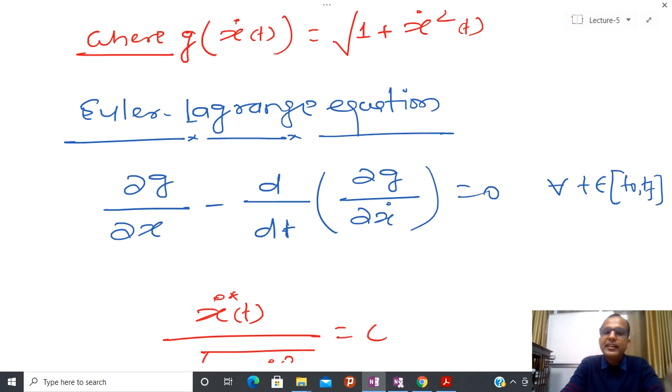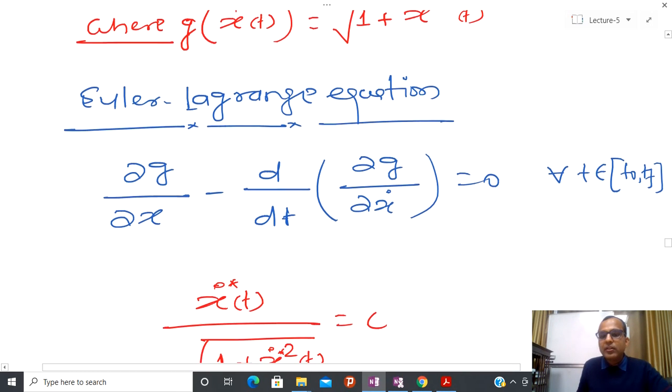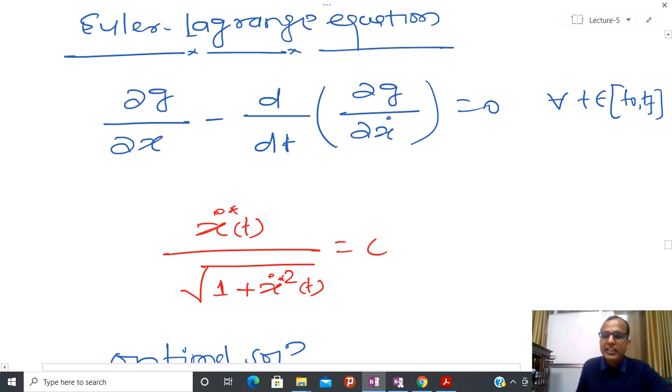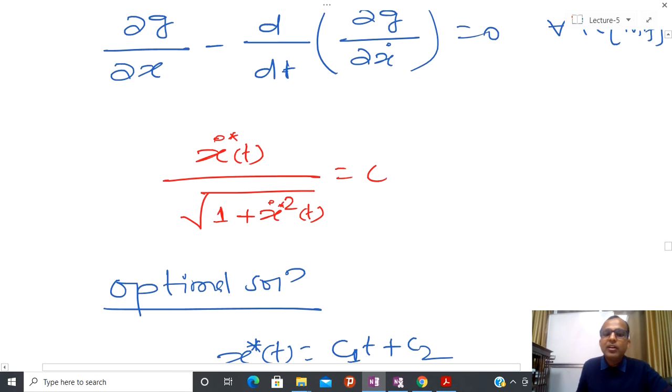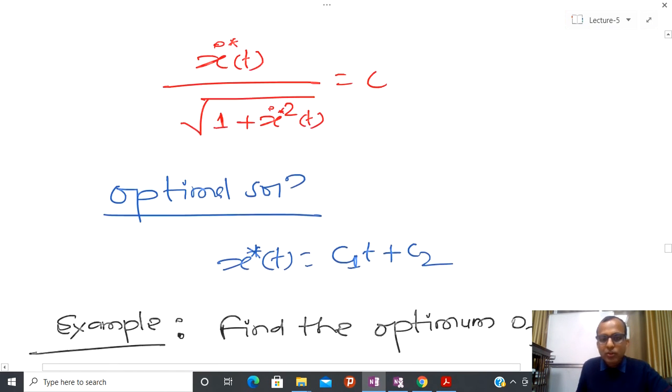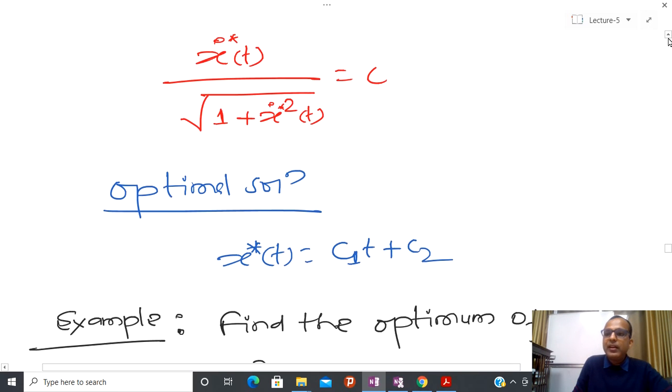Due to that reason, directly after formulating G, we are going to state the Euler-Lagrange equation, and after solving the Euler-Lagrange equation, I can tell that this particular solution is the optimal solution.